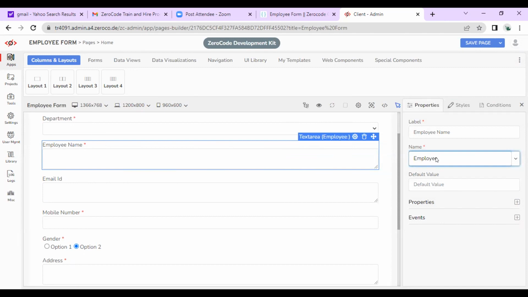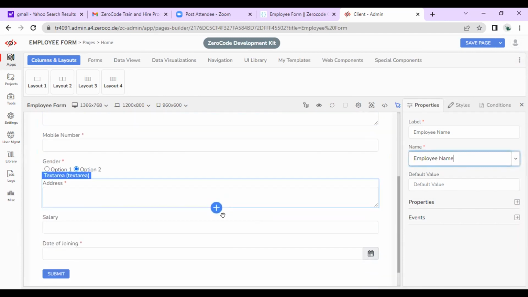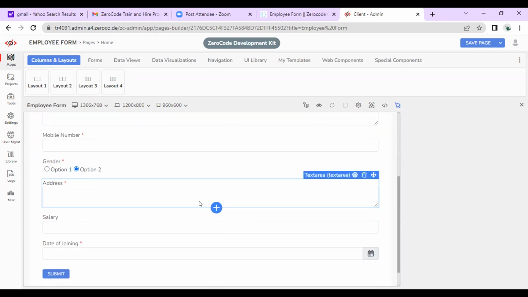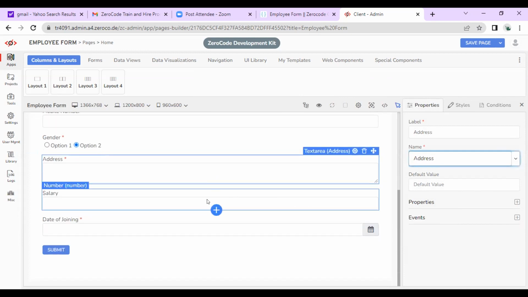Go to the address field. Click on address. See, here also it is a text area. That's why. Okay. Thank you, sir. Fine. Thank you, guys. We will connect in the evening session.